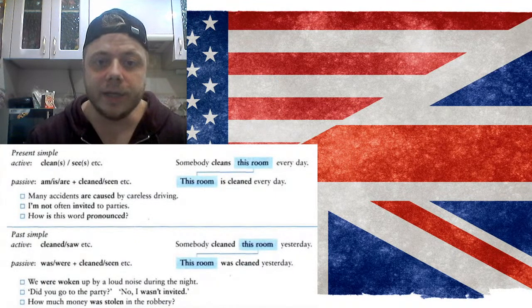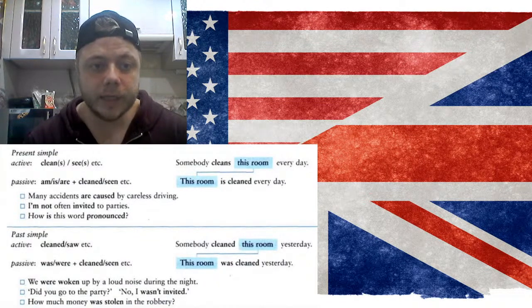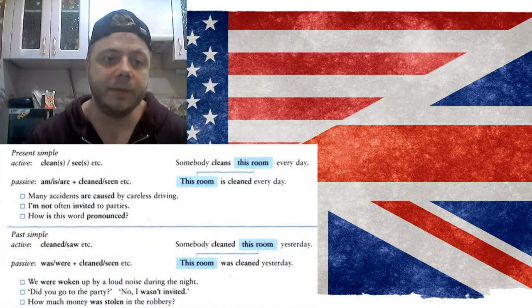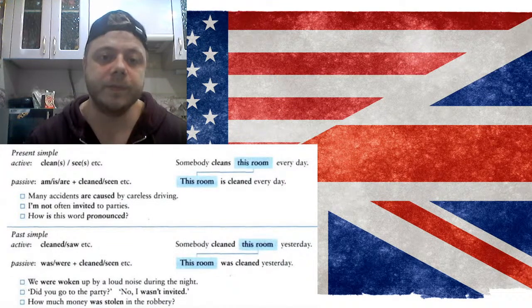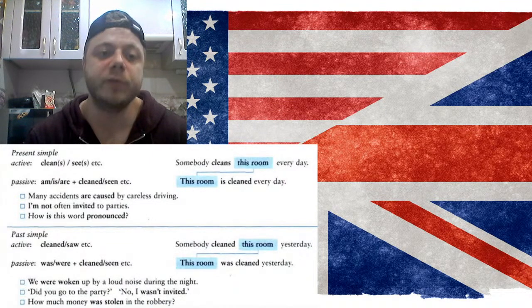Somebody cleans the room every day. And passive: am, is, are plus cleaned, seen, etc. This room is cleaned every day. So this is present simple.